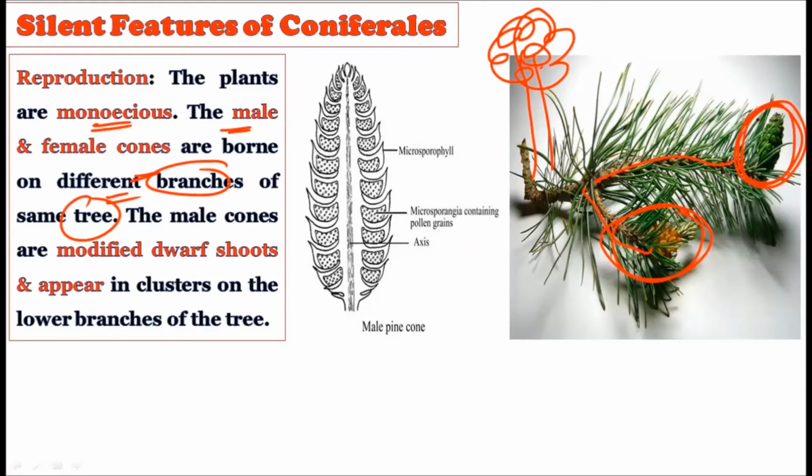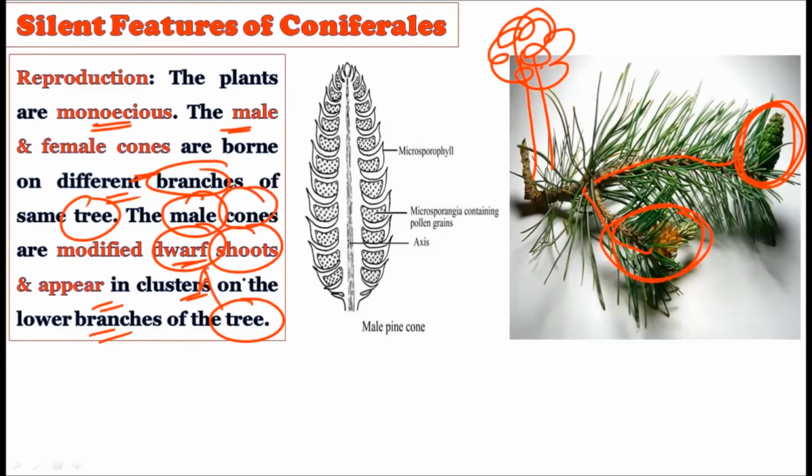That is why we describe them as monoecious. So the Pinus genus is a monoecious genus, showing the presence of male cones and female cones on the same tree but on different branches. The male cones are modified dwarf shoots and appear in clusters on the lower branches of the trees. Whatever dwarf shoots are there, they get modified and become the male cones.